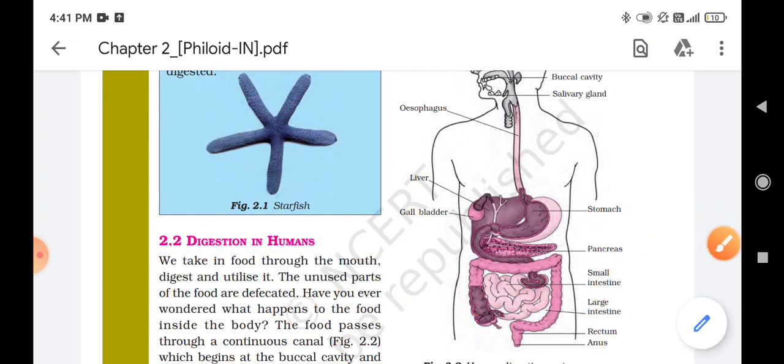Okay, so after the food is broken down into the smaller pieces by the stomach, it enters into the small intestine and it is 7.5 meters long and it receives secretions from the liver and pancreas. Okay, what type of secretions does it receive from liver and pancreas?